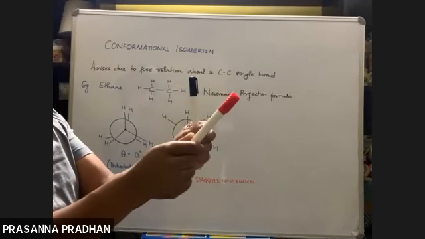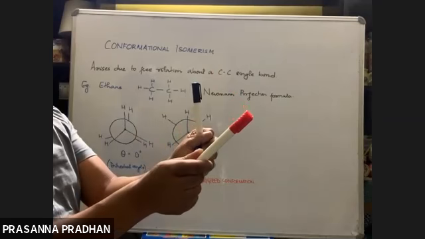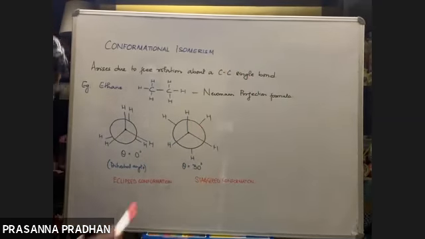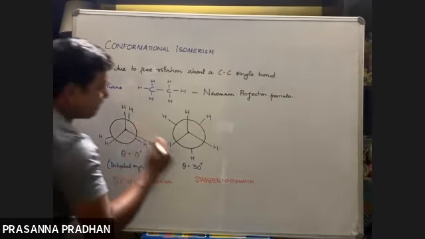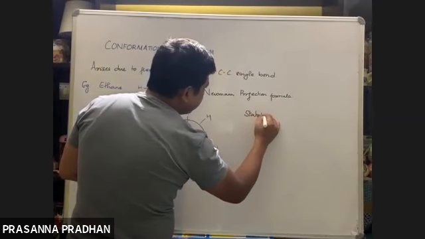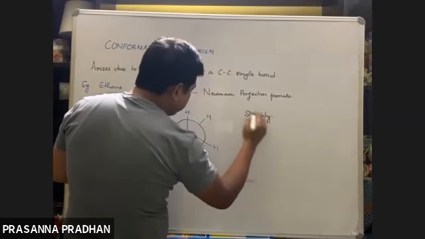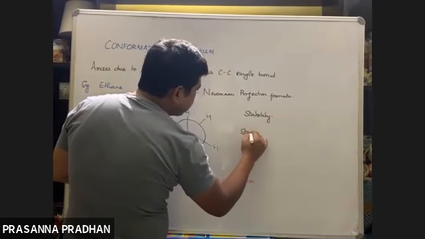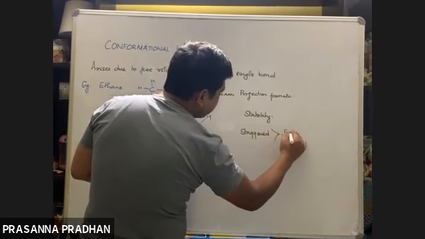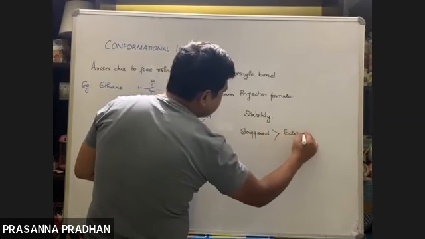Now the bond pair of electrons are quite far away. So what will happen to the repulsion? The repulsion is quite less. Right? Okay. So repulsion maximum kahan par hoga? Eclipse. That is why if we talk about the stability, then we can say the staggered conformation is more stable than an eclipsed.